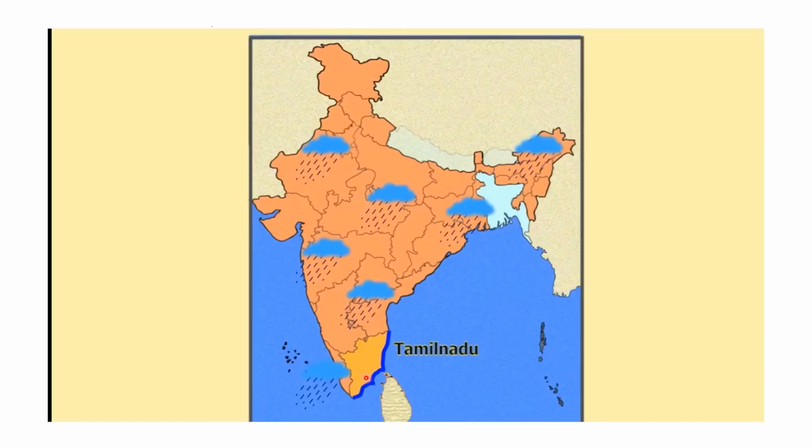But the Tamil Nadu area receives rainfall in the winter season. This is the only part which receives rainfall in the winter season because of the northeast monsoons. Another area which receives winter rainfall is Punjab and Haryana, but that is because of the western disturbances. We will do that in detail further in the chapter.